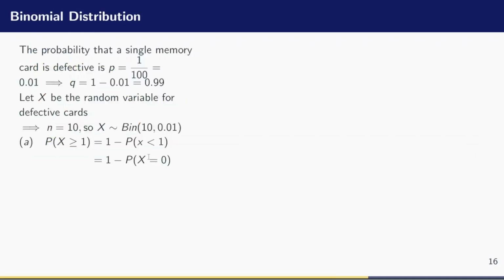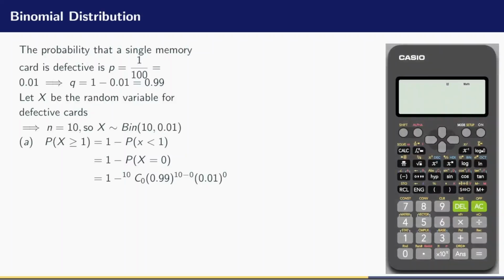Alright, back to the solution. So we have to express this and use the PDF for a binomial and evaluate the probability that X is equal to 0. So I'll just substitute and that will give me n, which is 10 combination X, which is 0, and now I have the value of Q, 0.99, raised to the power n minus X, 10 minus X, then times P, 0.01, raised to the power X, which is 0. So you can evaluate that to see what you're going to obtain. So I'm going to be using my calculator and we'll do the evaluation together.